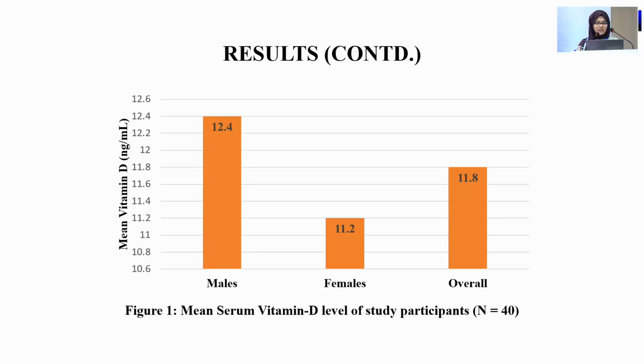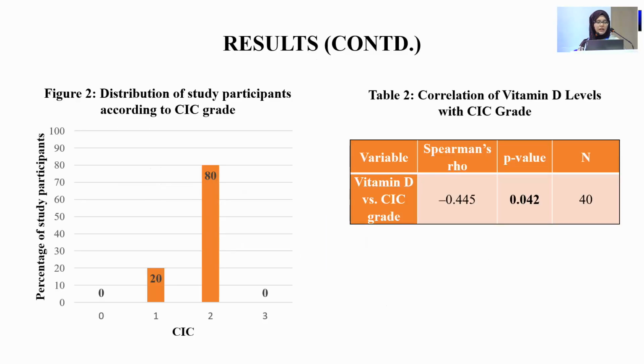The results included the mean vitamin D levels in males to be 12.4, in females 11.2, and overall it was found to be 11.8 nanogram per ml. These are the figures showing distribution of study participants according to CIC grade. Most of the patients had grade 2, and fewer patients had grade 1, and in our study of 40 participants, none had grades 0 and 3.